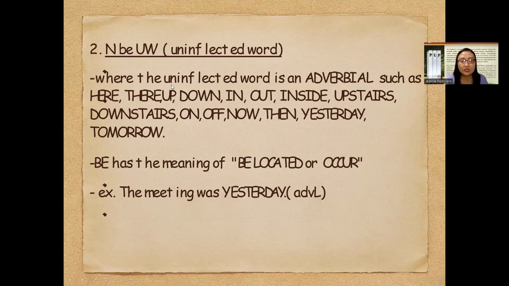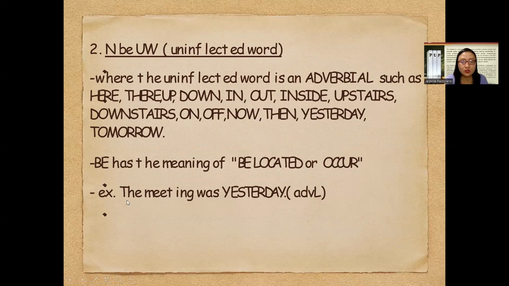Where the uninflected word is an adverbial. Such as here, there, up, down, in, out, inside, upstairs, downstairs, on, off, now, then, yesterday, and tomorrow. Be has the meaning of be located or occur. Okay. Let's examine the provided instance here. The meeting was yesterday.